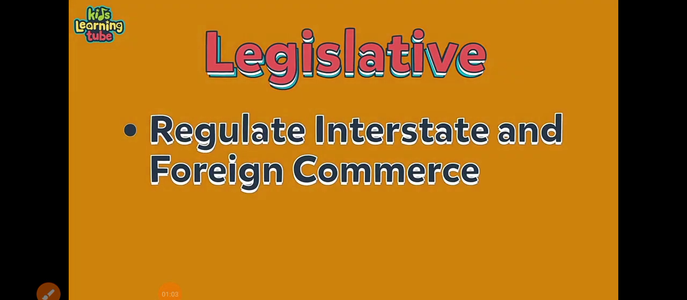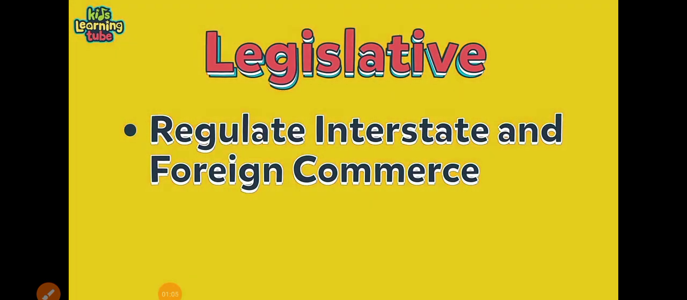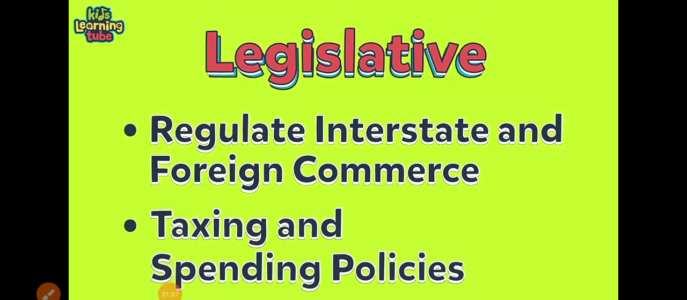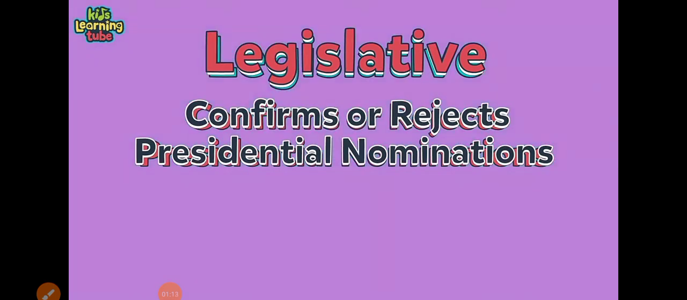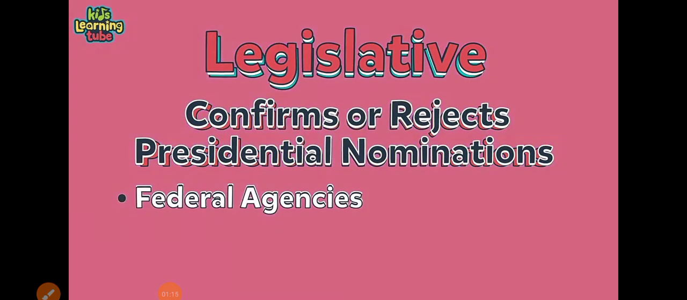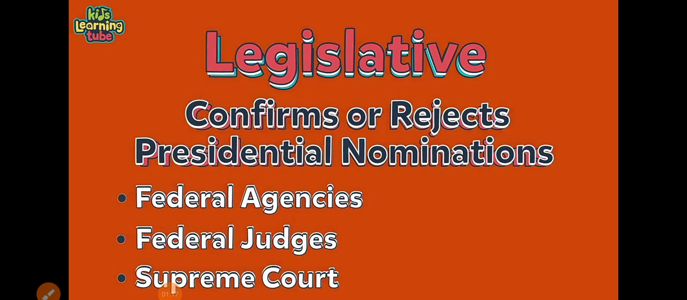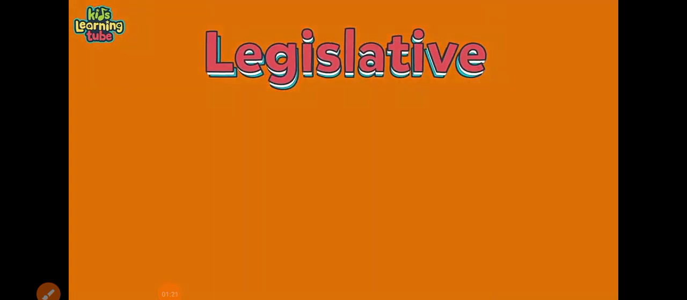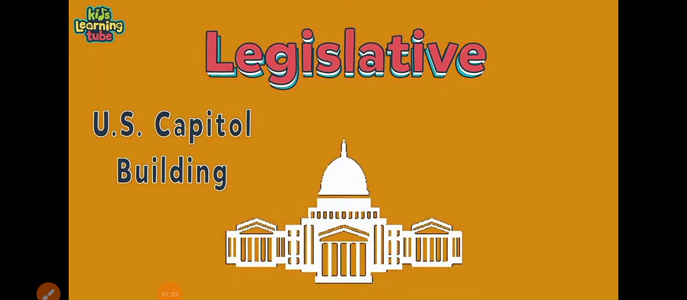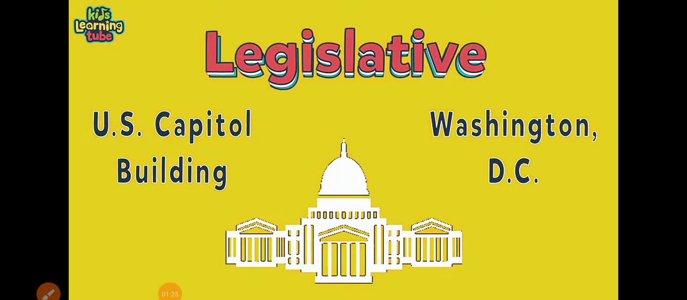They regulate interstate and foreign commerce. It also controls taxing and spending policies you've learned in this course. It confirms or rejects presidential nominations for heads of federal agencies, federal judges, and the Supreme Court in the nation. When the legislative branch officially meets, they meet in the U.S. Capitol building in Washington, D.C.